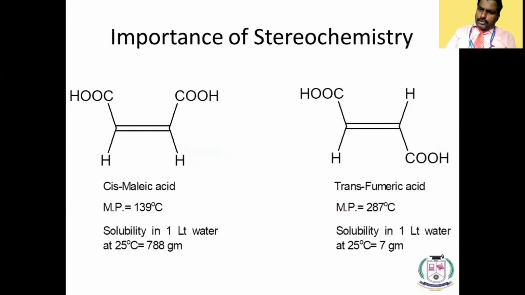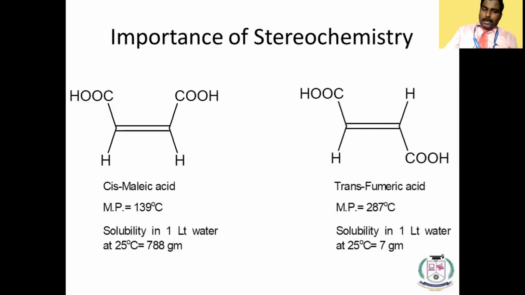UV visible spectroscopy will play a unique role. I will tell you why. What is the importance of this stereochemistry? You see this cis maleic acid and trans fumaric acid. They have the same molecular formula, but the orientation of these carboxylic acids is on the same side in cis and the opposite side in trans.